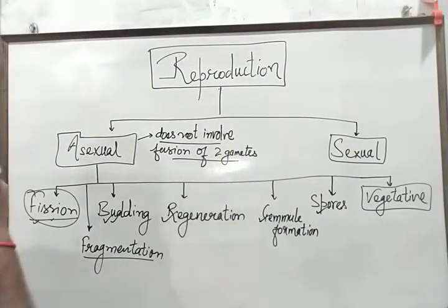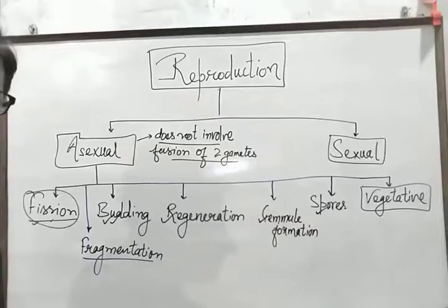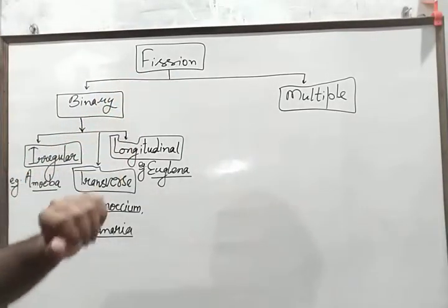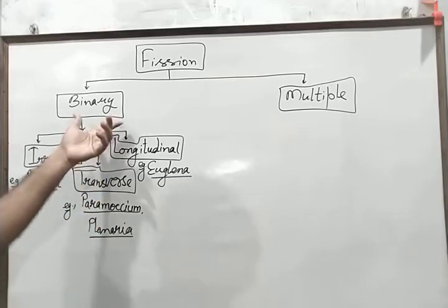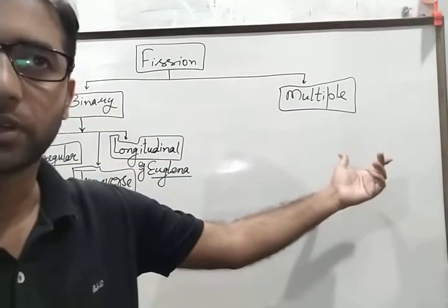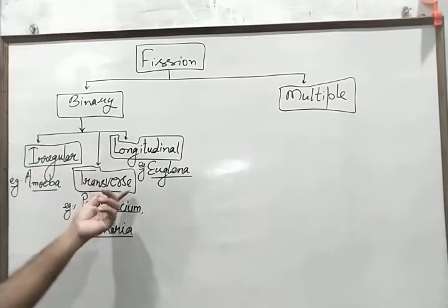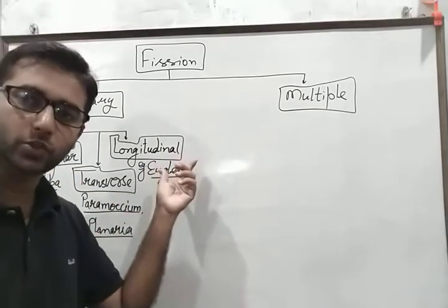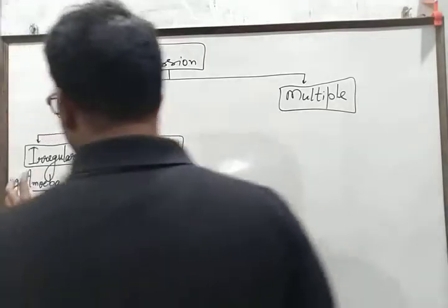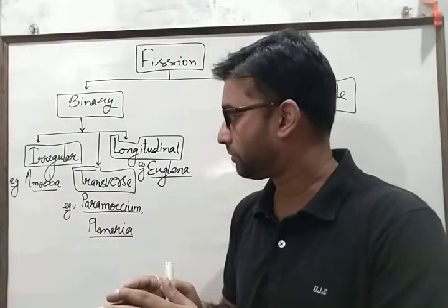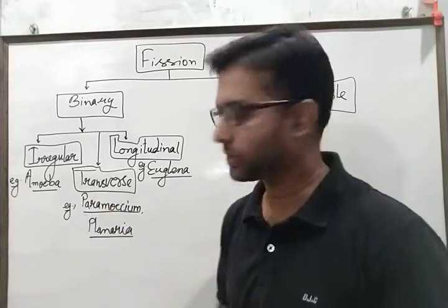Now, let's start with fission. Fission is either binary or multiple. Binary fission is either irregular, transverse, or longitudinal type. Irregular fission is the most abundant type of fission in amoeba-type organisms.